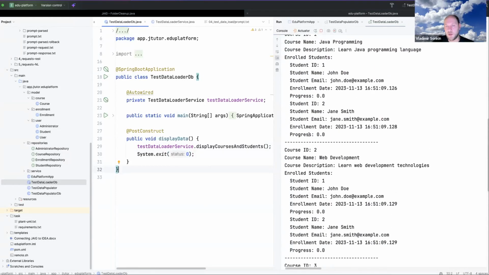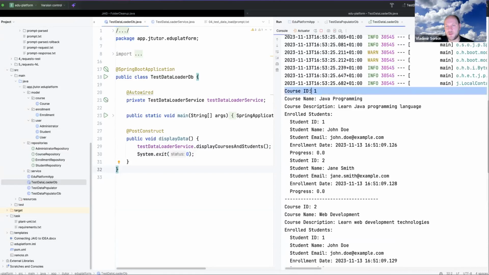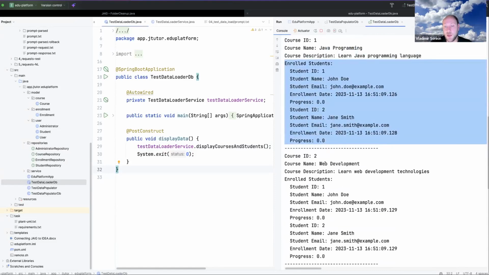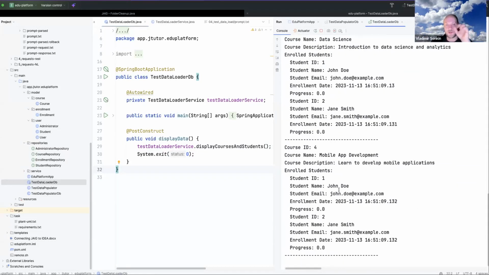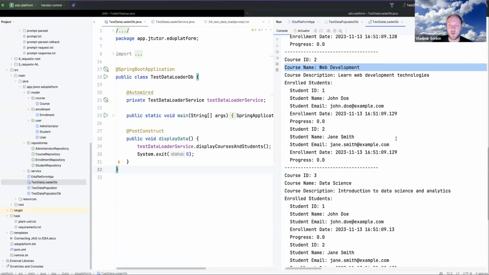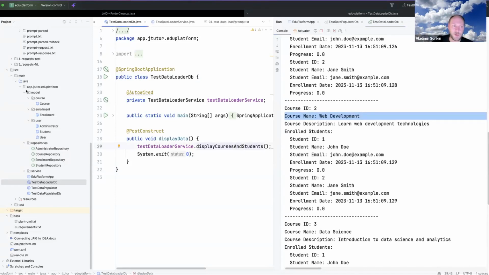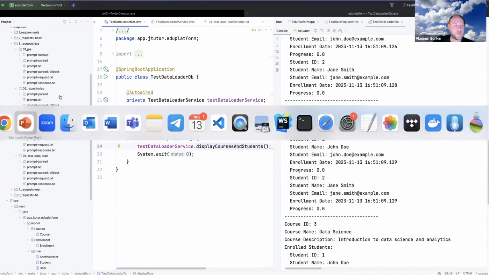Okay, it demonstrated the course details. So this is the course, Java programming, and it is loaded from the database. Yes, Java programming, this is the description. This is the list of enrolled students. This is another course and all the details. Another course, all the details. So we have everything loaded from the database and all our code is generated successfully.